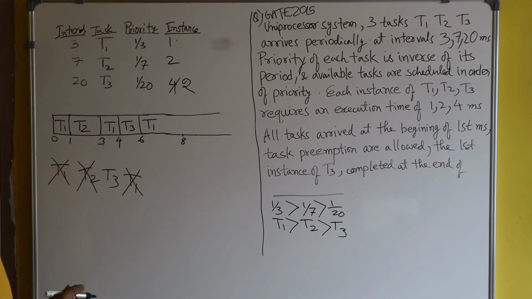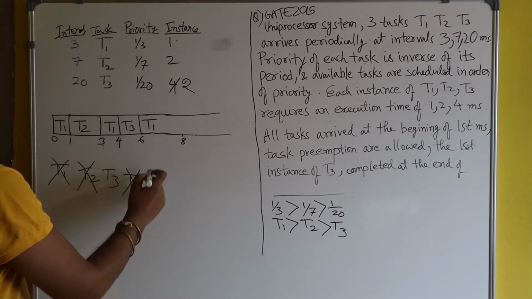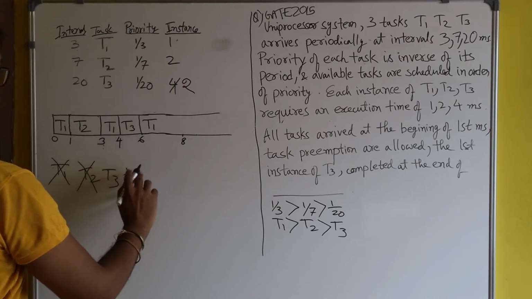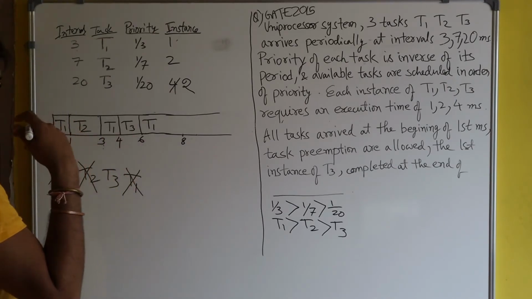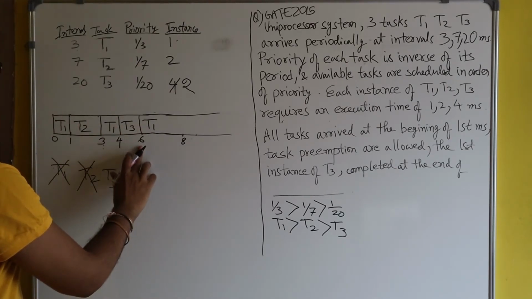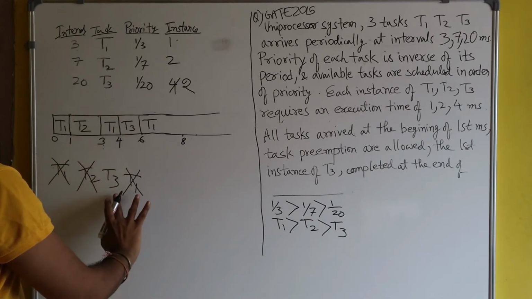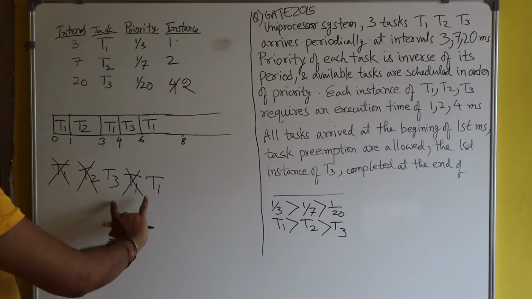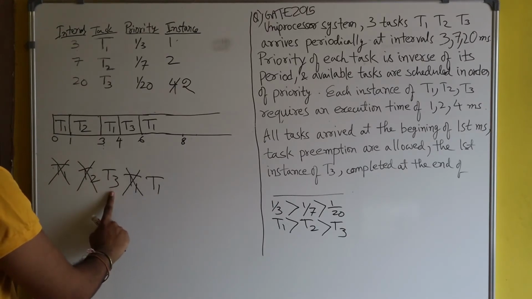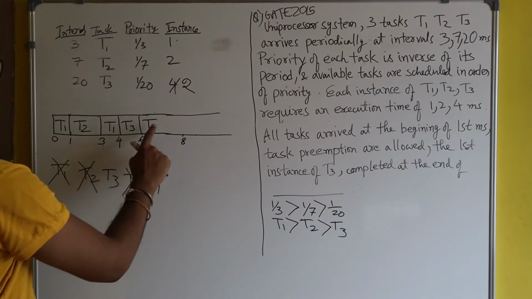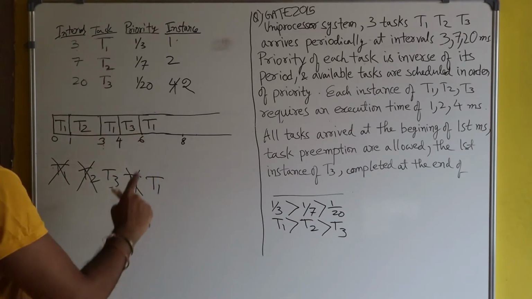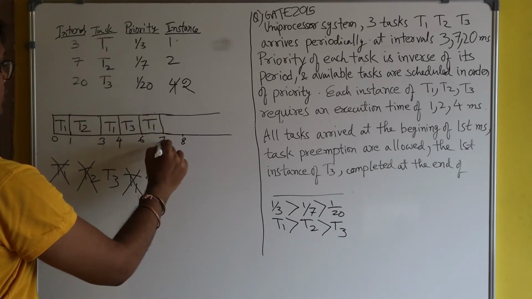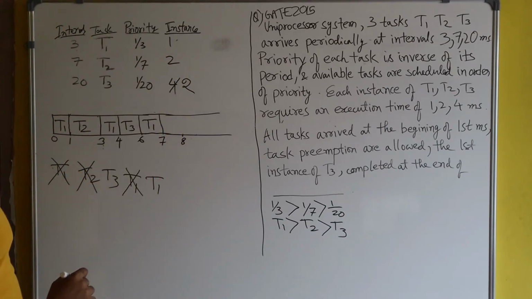Okay. So T1 has the highest priority, so T1 will run. At the 6th second T1 again came, so available processes are T3 and T1. The priority of T1 is higher than T3, so CPU is given to T1 again, and T1 will run till its burst time from 6 to 7, because the burst time is 1 for T1.